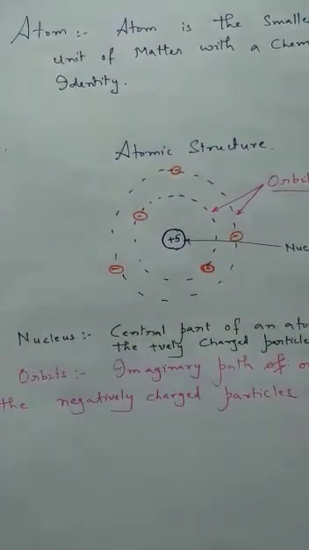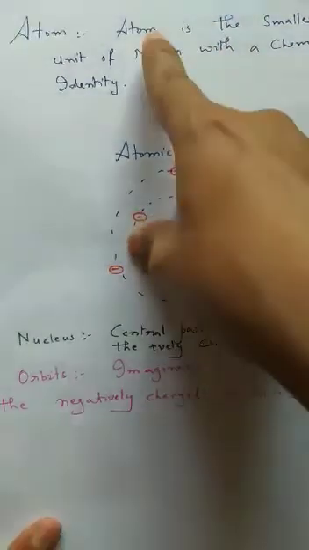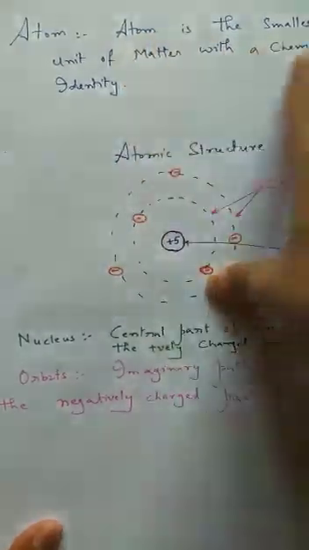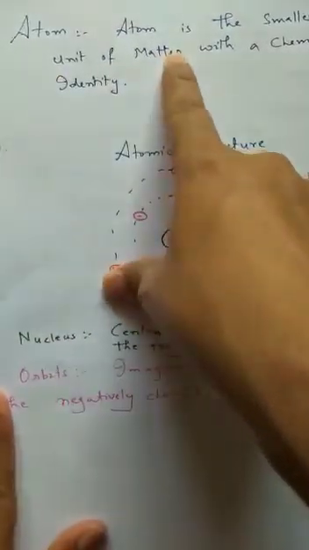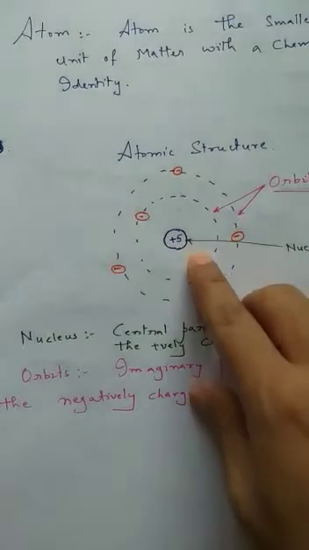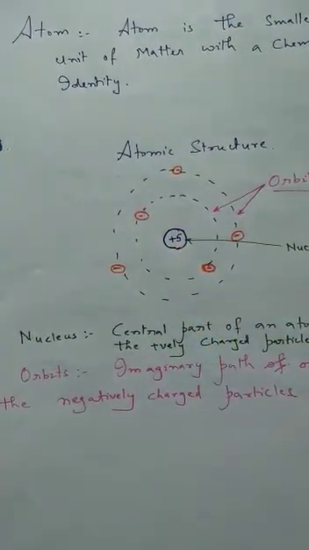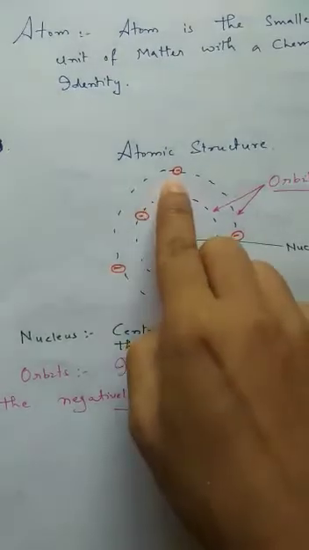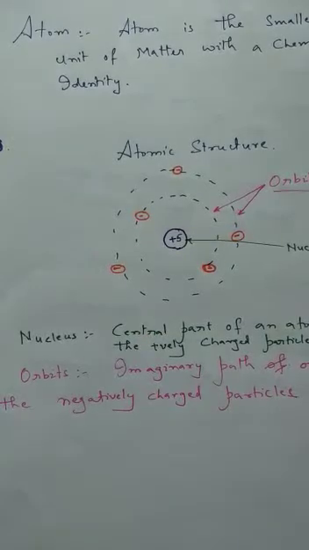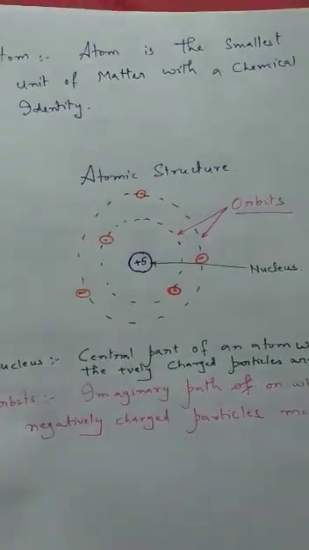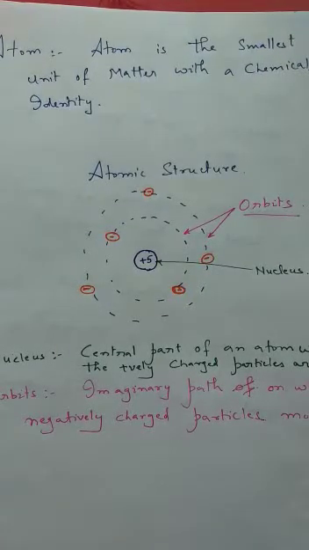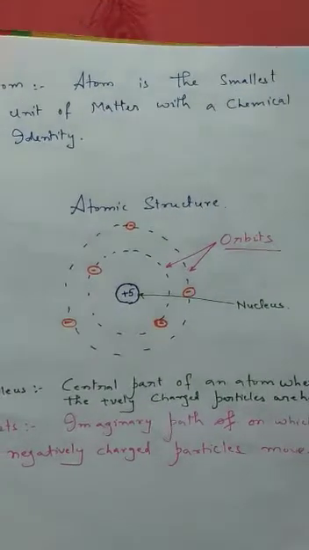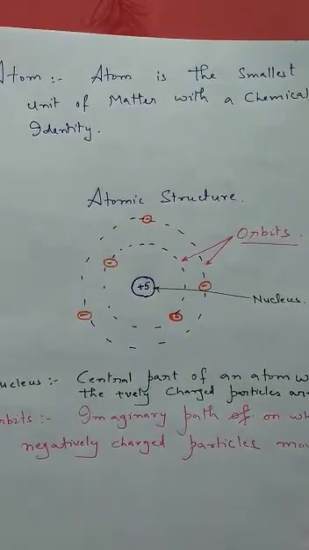Now, as we had discussed in the first chapter, the definition of an atom is that it is the smallest unit of matter with a chemical identity. If you call it the smallest unit of matter, it won't be true, because an atom has a nucleus in which there are smaller particles, which are nucleons, and there are a few nucleons which are also smaller than an electron. So it is not the smallest unit of matter, but you can call it the smallest unit of matter which participates in a chemical reaction. That is the reason why we say that an atom is the smallest unit of matter with a chemical identity.